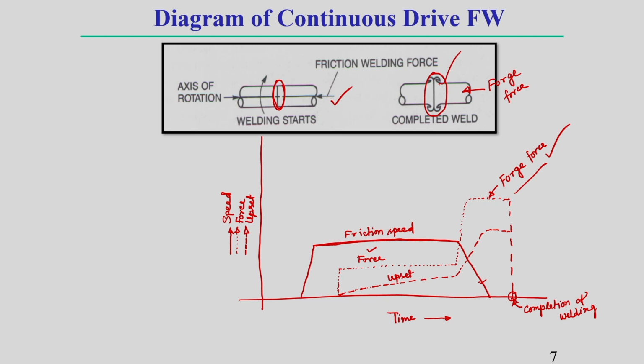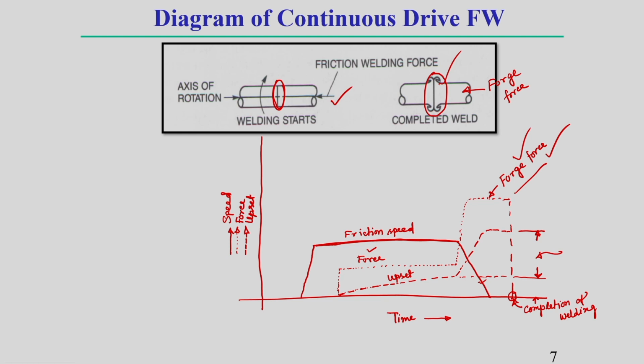From here to here, this much offset has taken place during constant frictional speed, but from here to here, this much offset has taken place due to this force, understand.